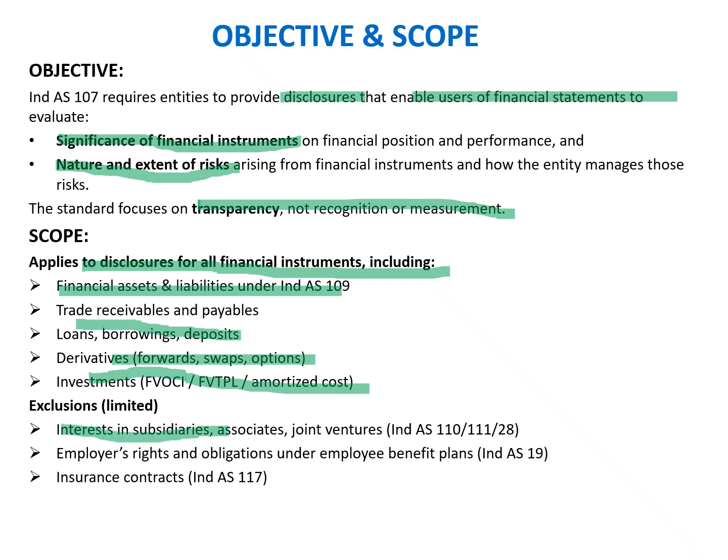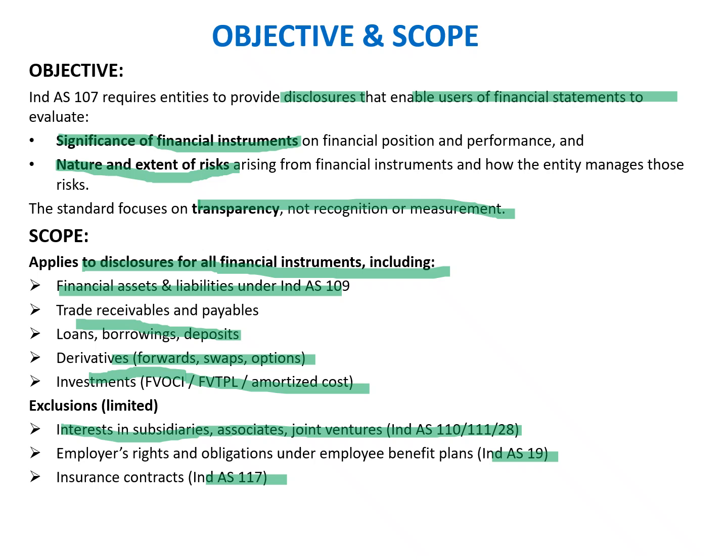Interests in subsidiaries, associates, and joint ventures, which are measured under Ind AS 110, 111 and 28, and employers' rights and obligations, which are largely under Ind AS 19, and insurance contracts, which are under Ind AS 117, which is yet to be notified by IRDA. The current standard, Ind AS 104, largely deals with measurement, which is largely in line with the earlier GAAP.